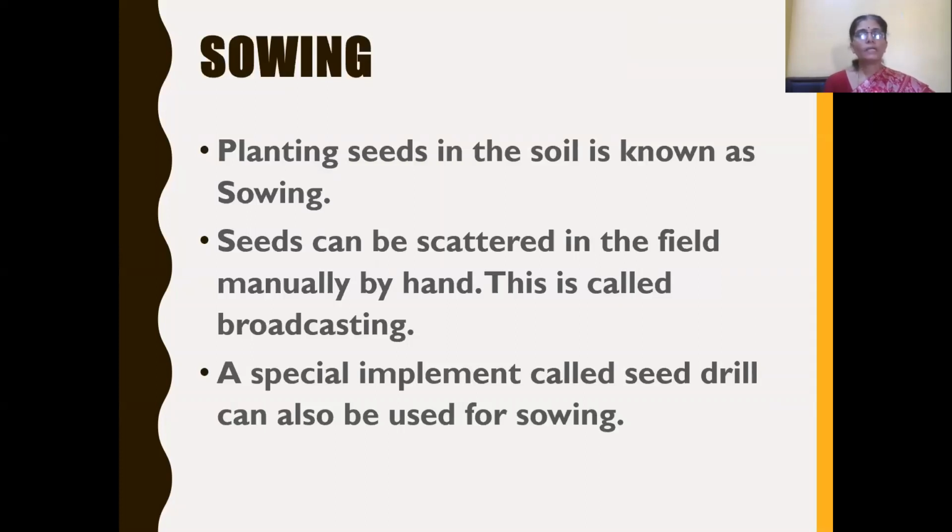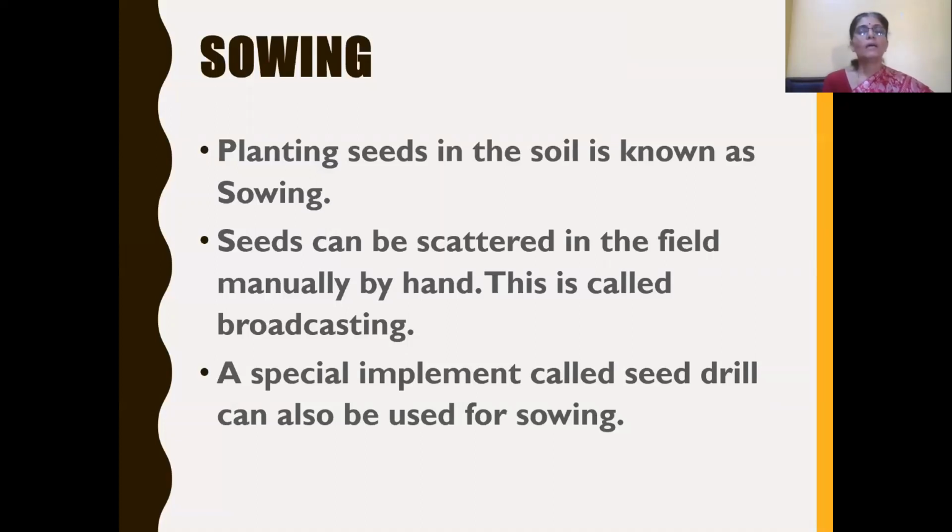You might have learned in lower classes, the seeds which are put in water, the seeds which are hollow and eaten by some insects become light in weight, so they float on water. So those seeds will be removed and only good quality seeds will be selected and used for sowing. And planting seeds in the soil is known as sowing.